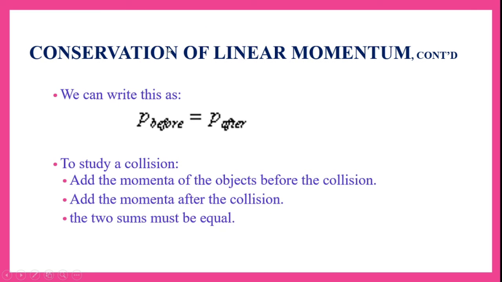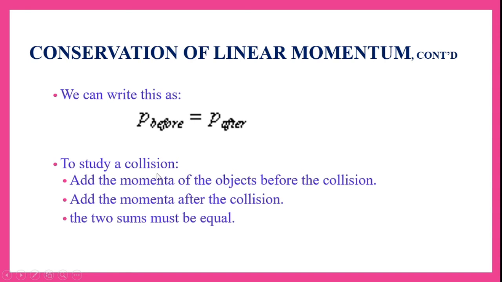That means, in other words, we can write in this way: momentum before collision is equal to momentum after collision. So P remains constant. This is nothing but conservation of linear momentum.